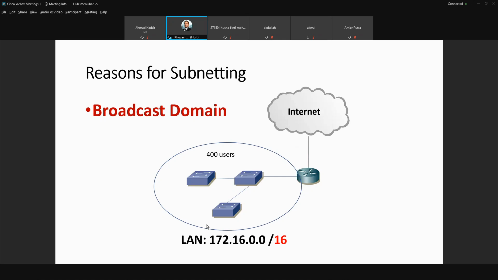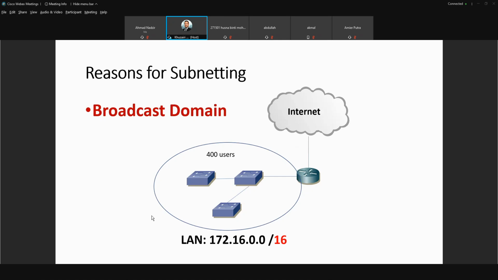One of the reasons is that we want to control the broadcast traffic. You know that in a network there are three types of delivery options. First is the unicast. Unicast is that you send direct to the receiver when you know the MAC address, when you know the IP address. That is one-to-one. Another one is multicast, where you send your message to a specific group of users. And the last one is the broadcast.